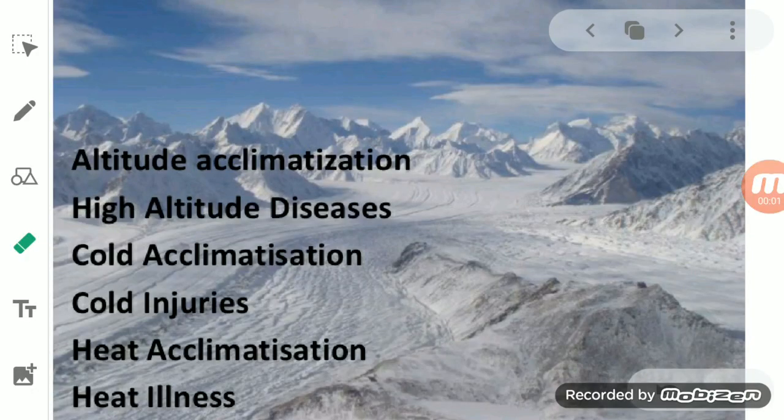Now we will talk about the last topic, and that is acclimatization. So acclimatization is very similar to adaptation, but there is some difference between adaptation and acclimatization. So you see, student, what is adaptation? It is a change which an organism makes so that it can survive in its environment, in its habitat.